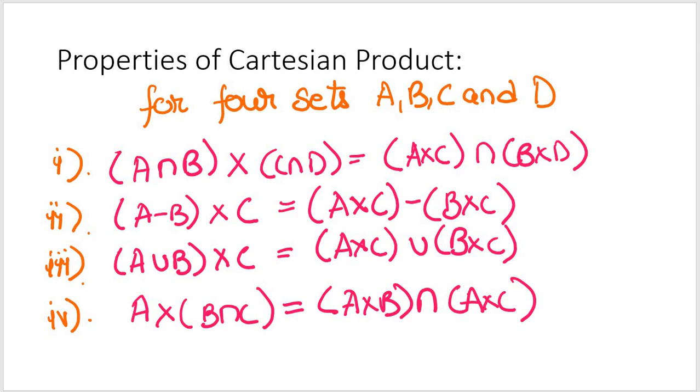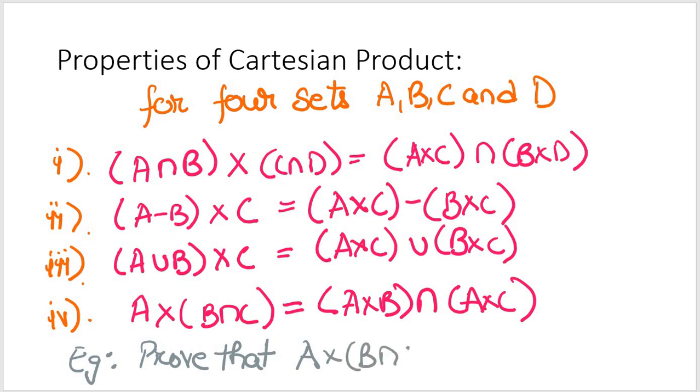And in fact, for your practice, let me give you one example which you can practice at home, and we are going to have a discussion on it. What you're supposed to do is prove that A cross (B intersection C) is equal to (A cross B) intersection (A cross C).